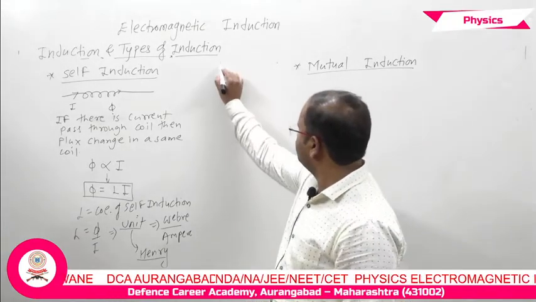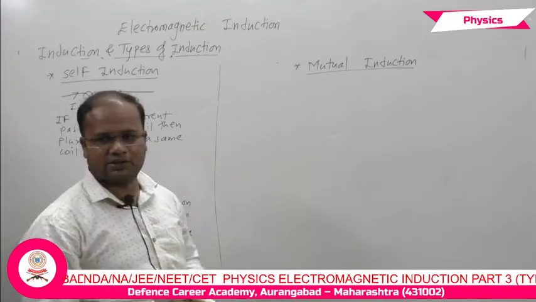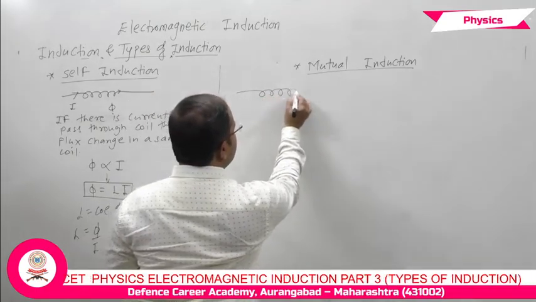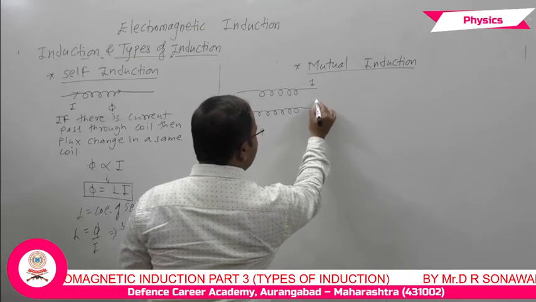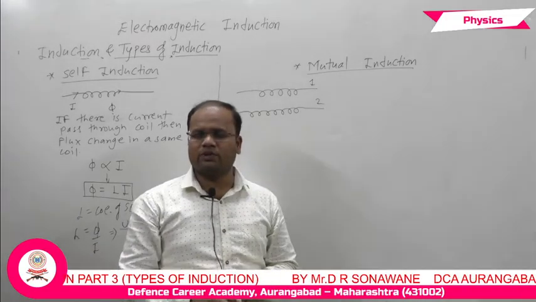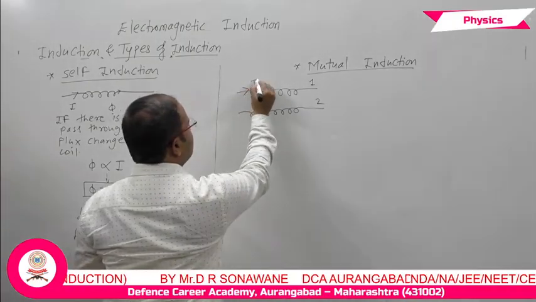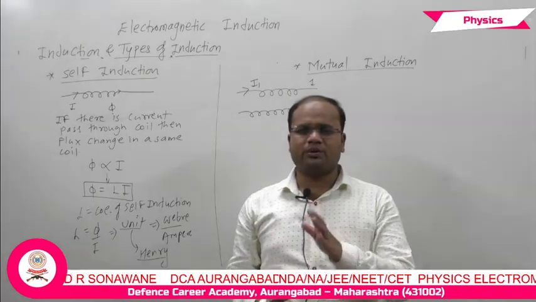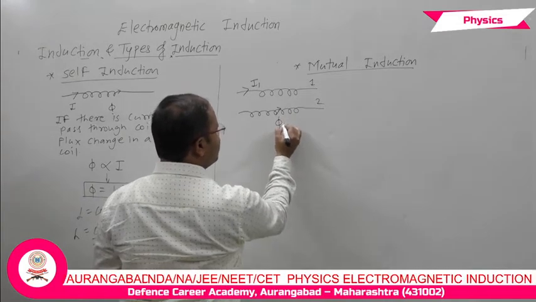In the same way, we can define the second type of induction, mutual induction. For example, if we consider this as a first coil and place a second coil near the first coil, then according to the definition of mutual induction, if current passes through the first coil, flux is induced in the second coil.